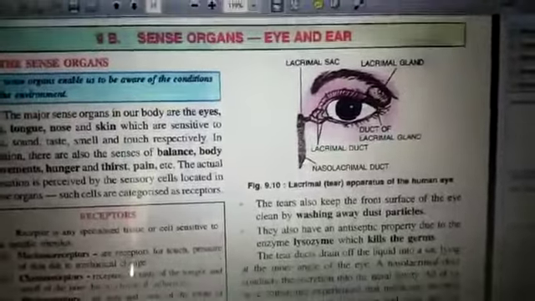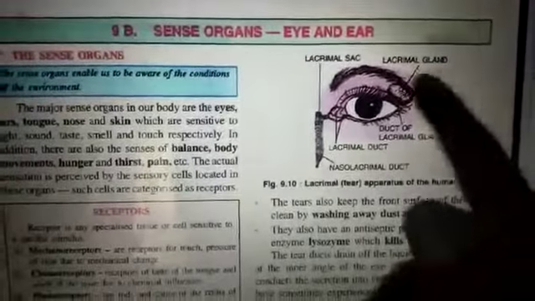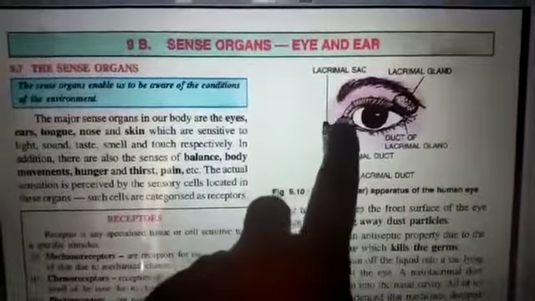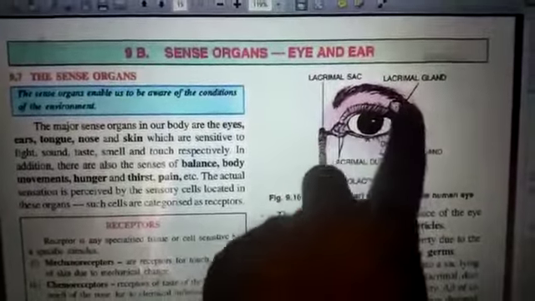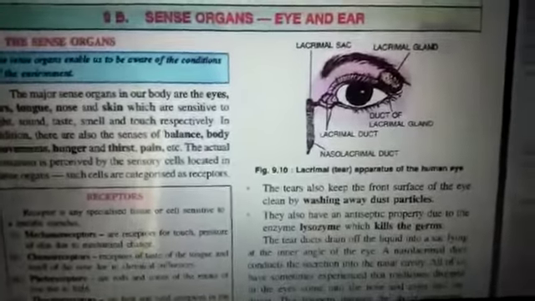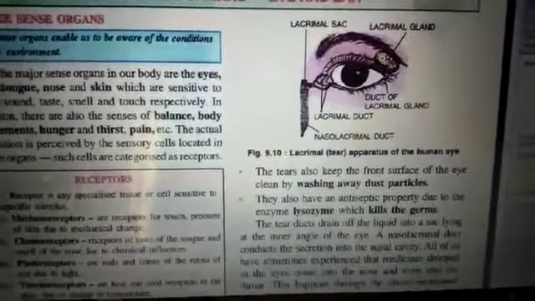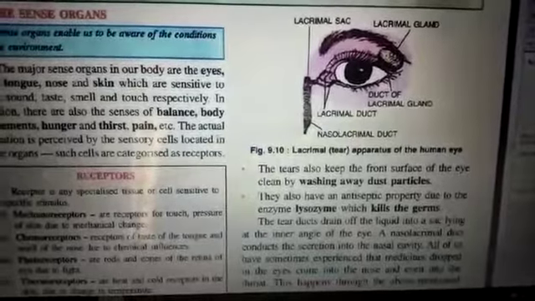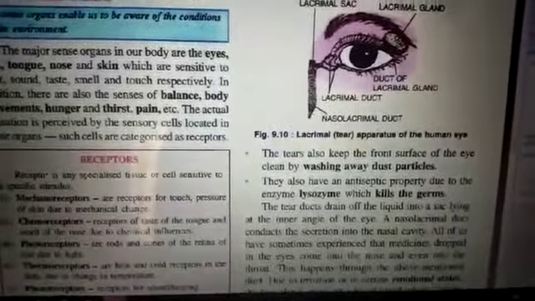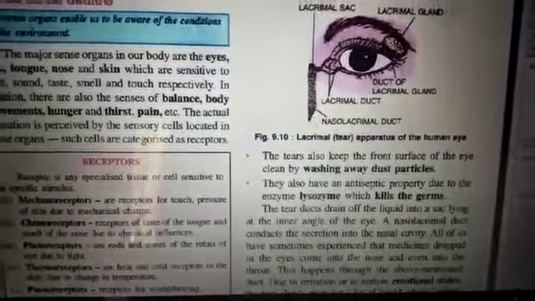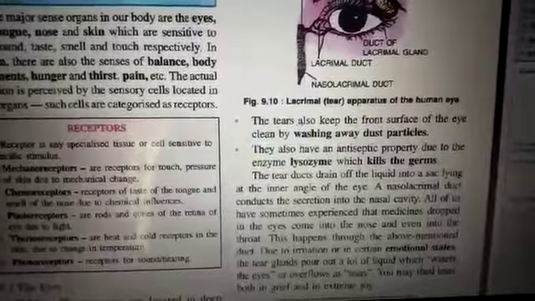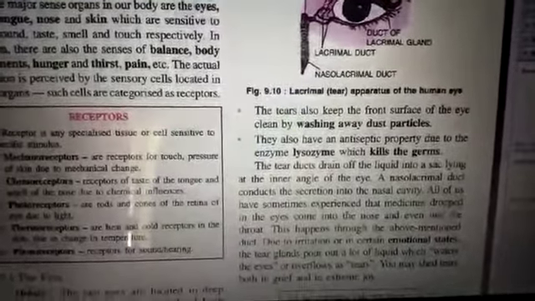Over here you can see in the figure the lacrimal gland and the lacrimal sac. The fluid present here is nothing but the lacrimal secretion which comes out. The tears also keep the front surface of the eye clean by washing away the dust particles. It has an antiseptic property. As I told you, it contains the enzyme called lysozyme which kills germs. The tear ducts drain off the liquid into a sac lying at the inner angle of the eye.